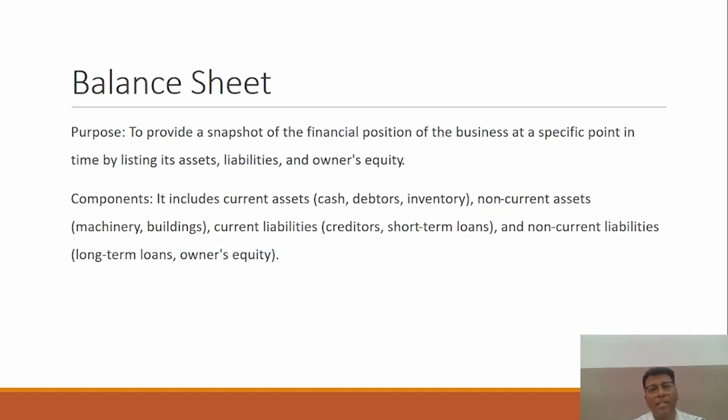So what is the trading account, what is the profit and loss account, and what about the balance sheet? I think now the meaning is clear, the sense is clear of what I am speaking to you. So trading account is that account which is prepared for calculating the gross profit or gross loss, and that profit or loss is transferred to the profit and loss account. Both the accounts are connected, right?